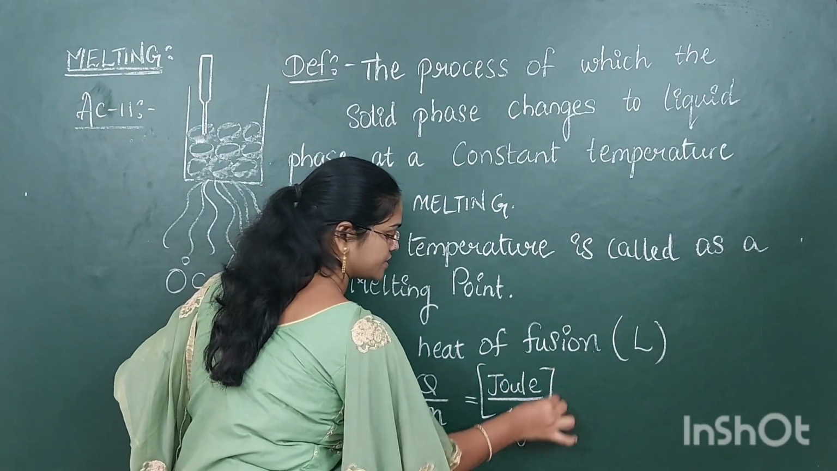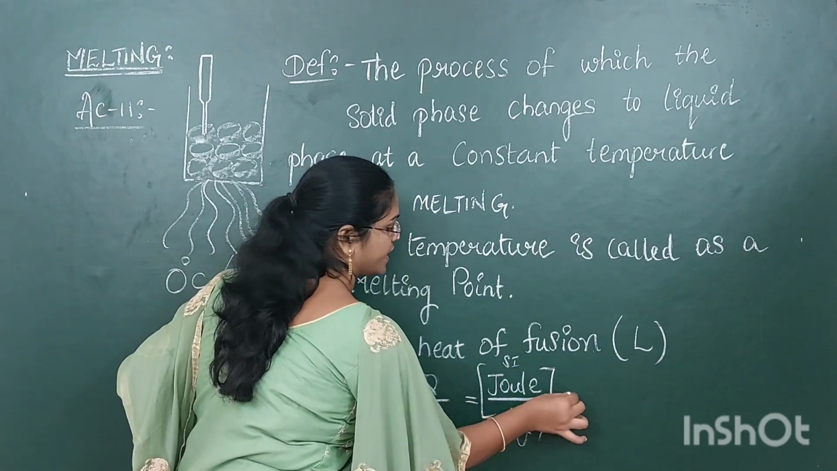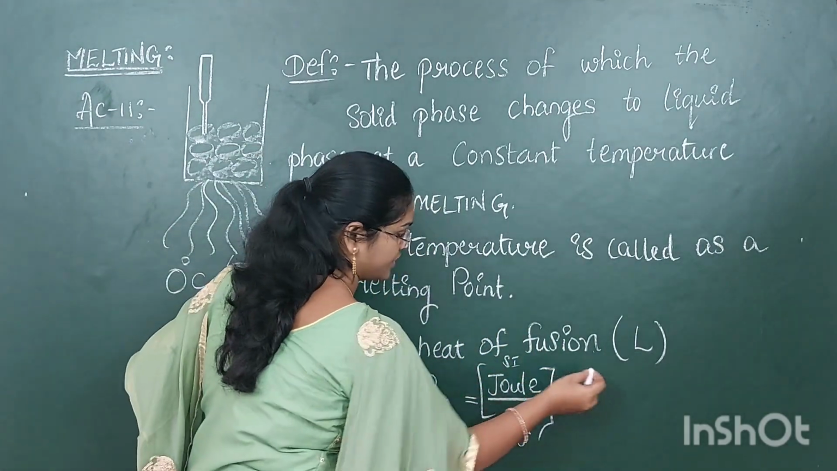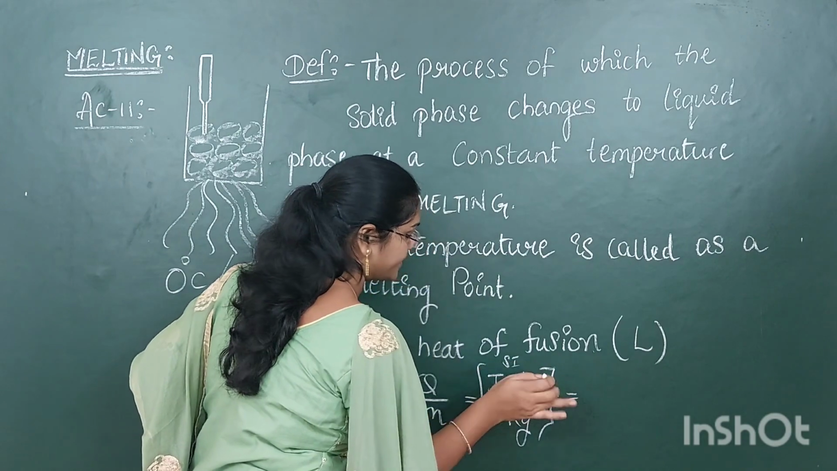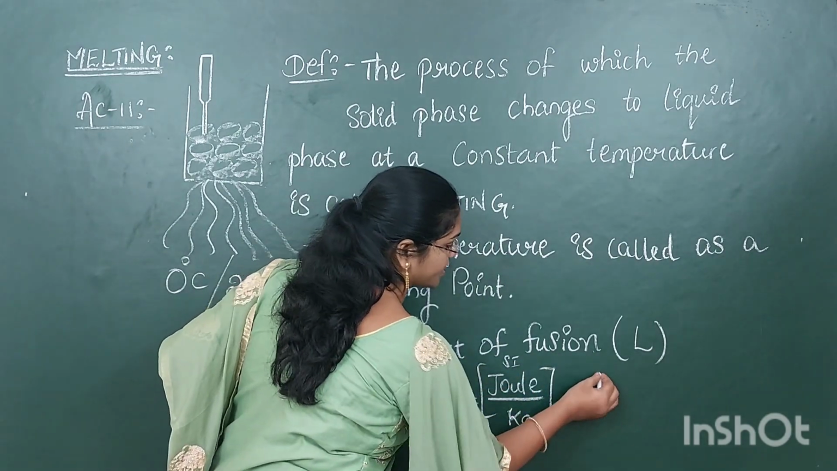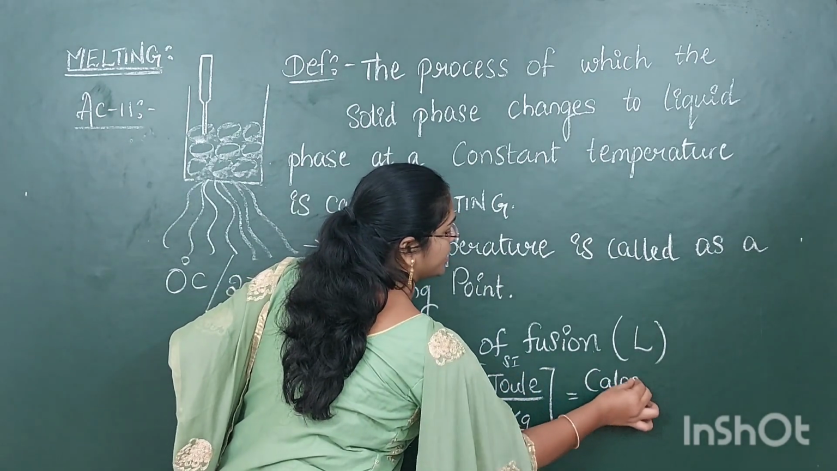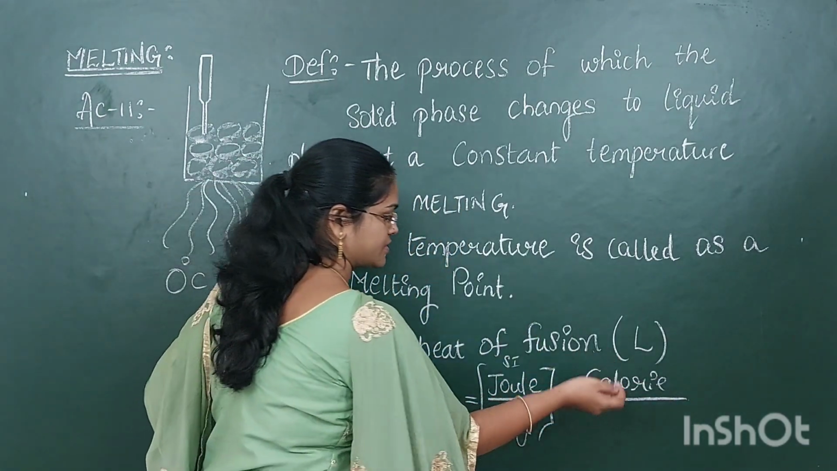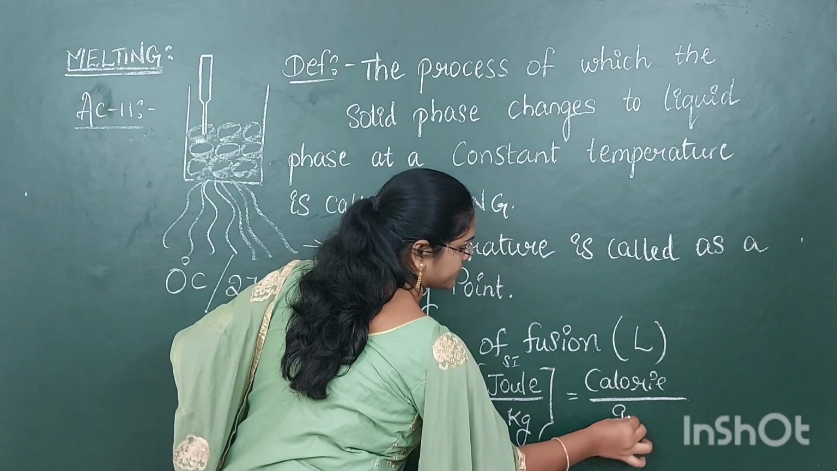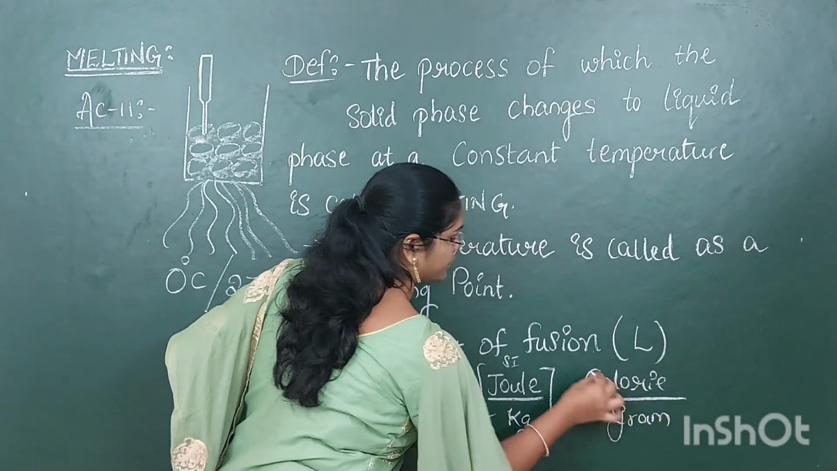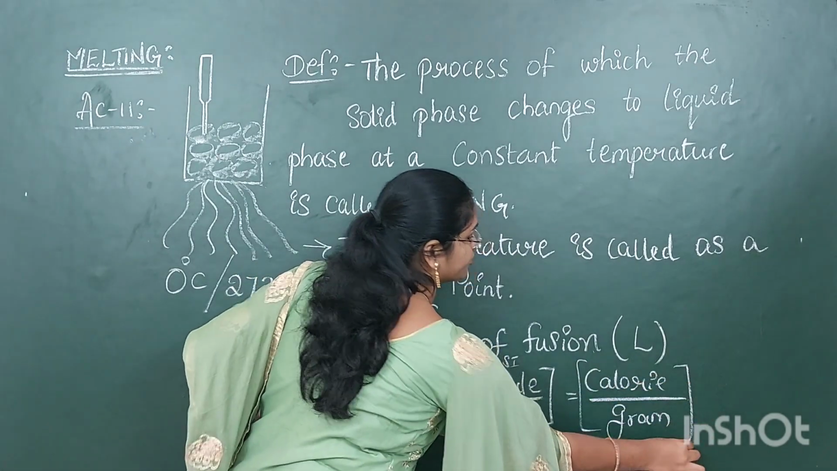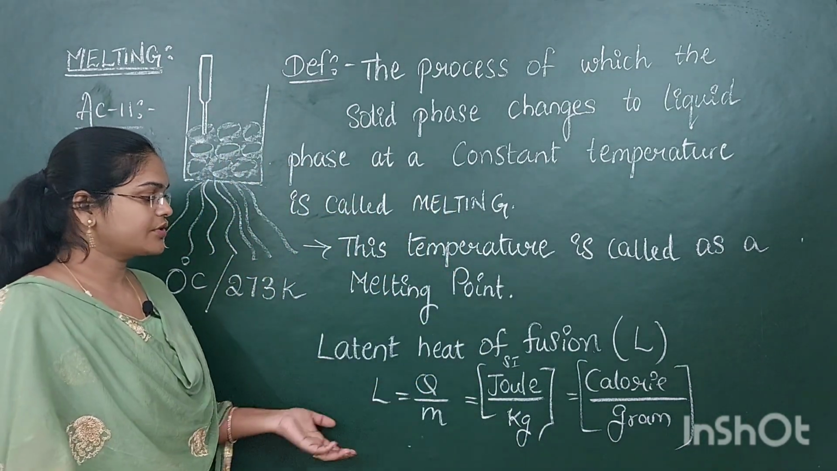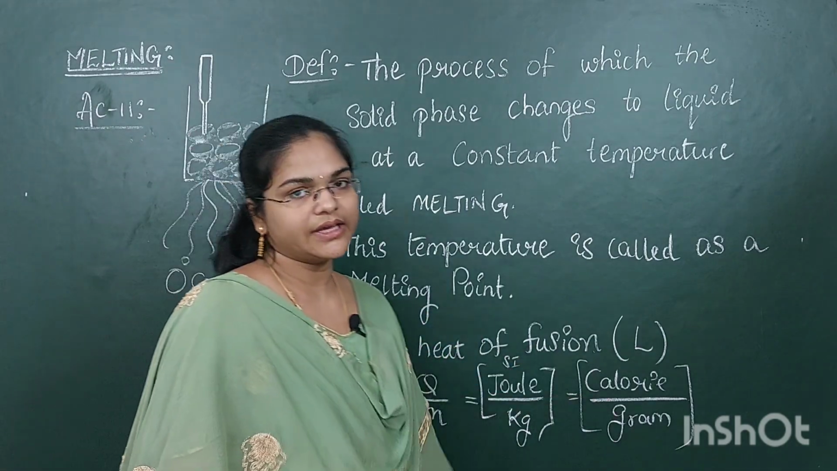These are the SI units. And if you want to write CGS units, the heat CGS unit is calorie, and the mass CGS unit is grams. So the SI unit of latent heat of fusion is joule per kg, and the CGS unit of latent heat of fusion is calorie by grams.